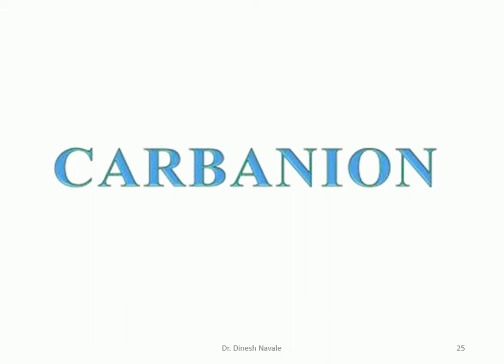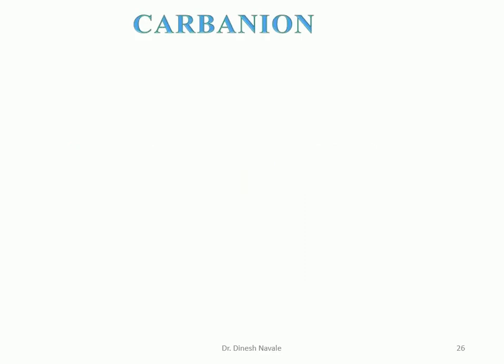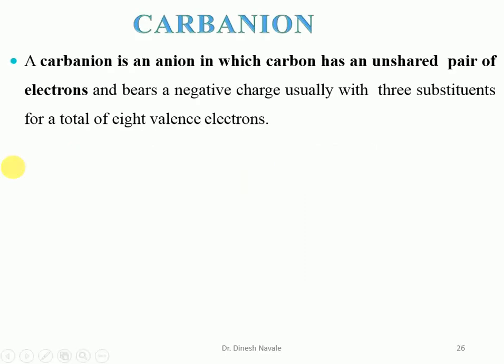Now we are going to see the importance of the carbanion as a second intermediate. A carbanion is an anion. The name itself indicates carb-anion, that is, a negative charge containing carbon atom. So a carbanion is an anion in which carbon has an unshared pair of electrons and bears a negative charge, usually with 3 substituents for a total of 8 valence electrons. So 3 substituents, 6 electrons, and 1 negative charge, 2 electrons. So a total of 8 electrons are there.